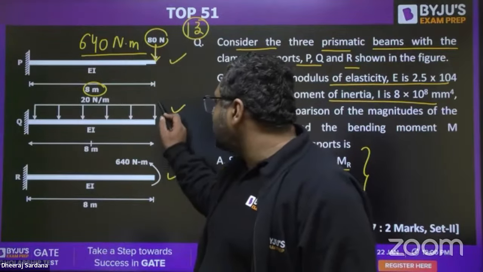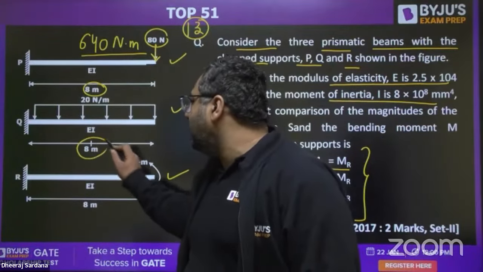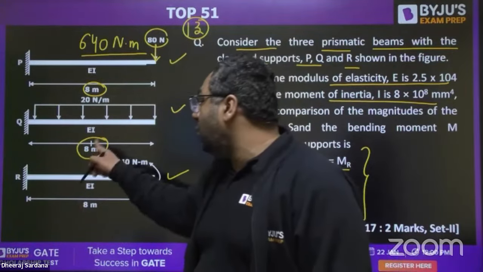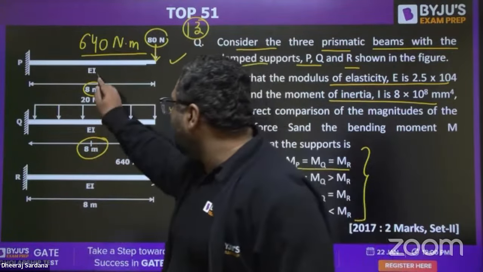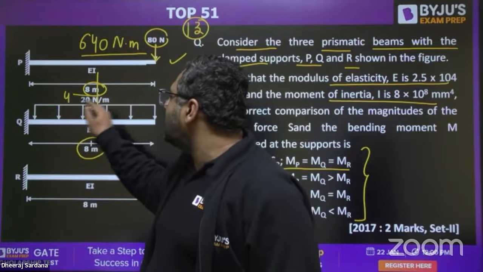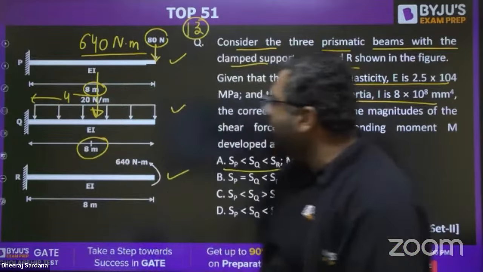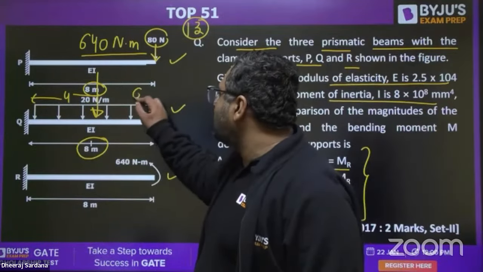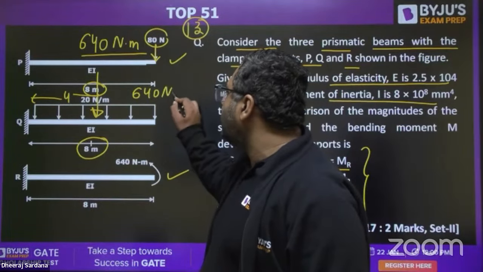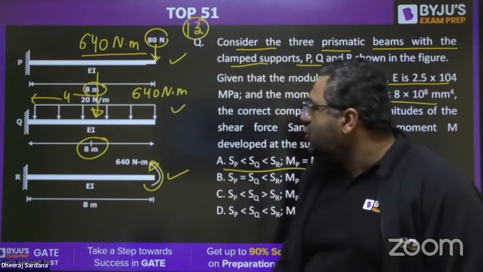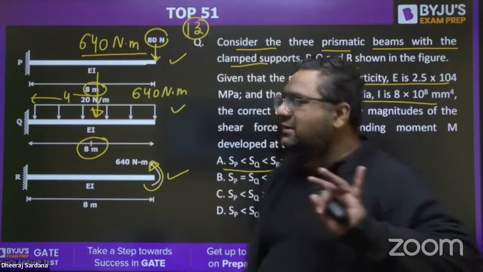Here, this 20 is acting for 8 meter. So 20 into 8, this is the total load, 160. That would act at the centroid, at a distance of 4 meter. So it is 160 into 4. Once again, the answer comes out to be 640 Newton meter. So for all the cases, bending moments are same.